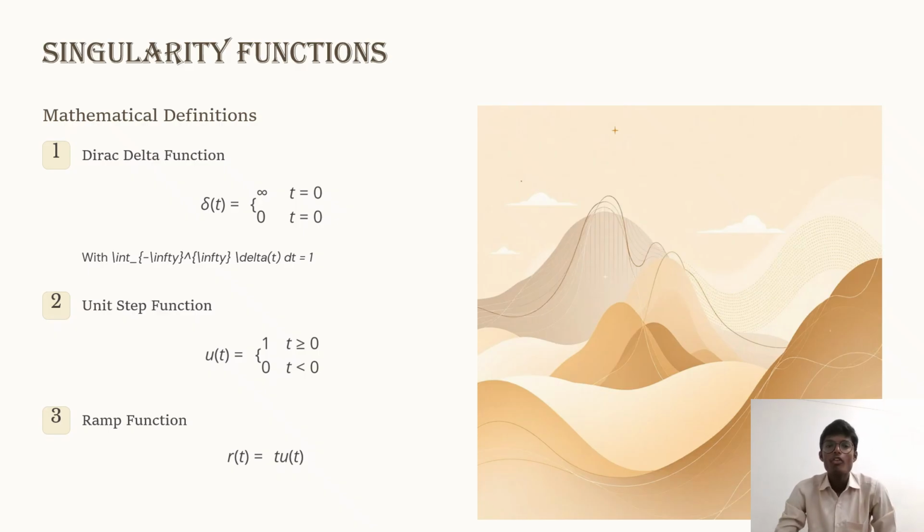The delta function δ(t) is equal to infinity at t equal to 0 and 0 elsewhere, and the integral from minus infinity to infinity of δ(t) dt is equal to 1. The unit step signal u(t) is equal to 1 for t greater than or equal to 0, and 0 for t less than 0. The ramp signal is r(t) equal to t times u(t).